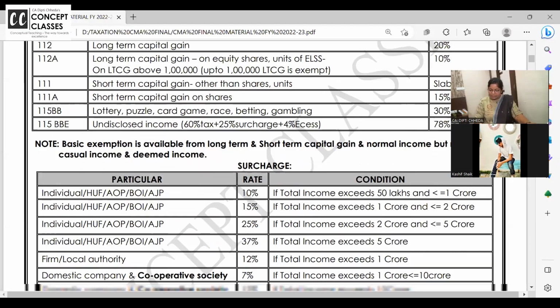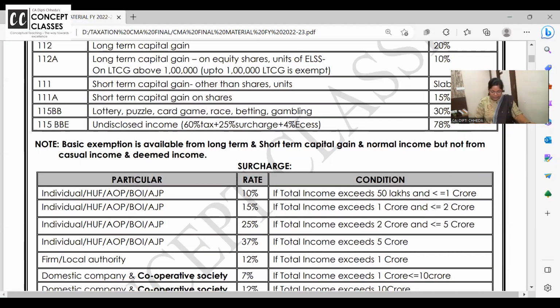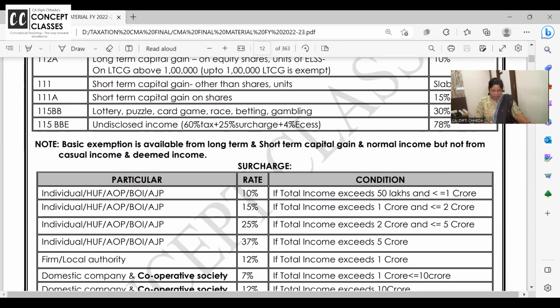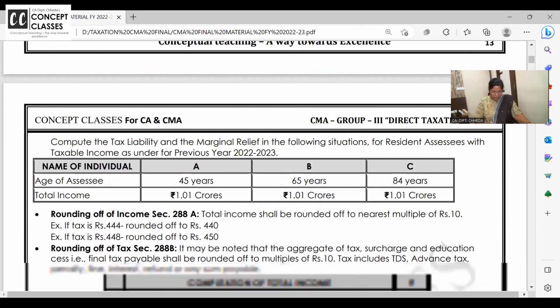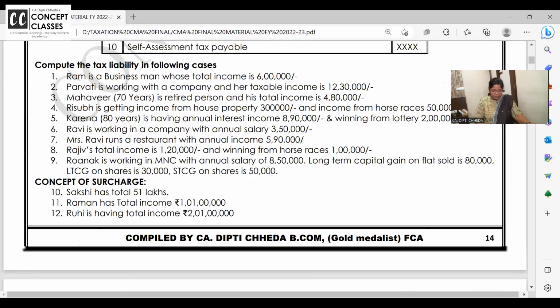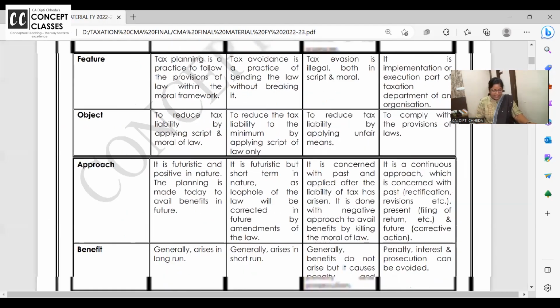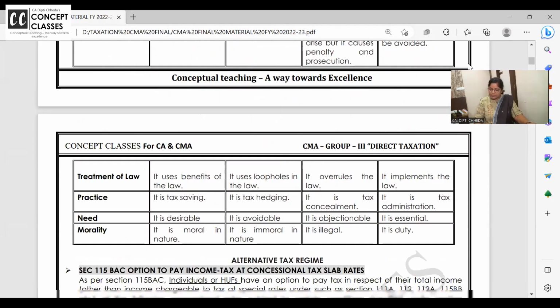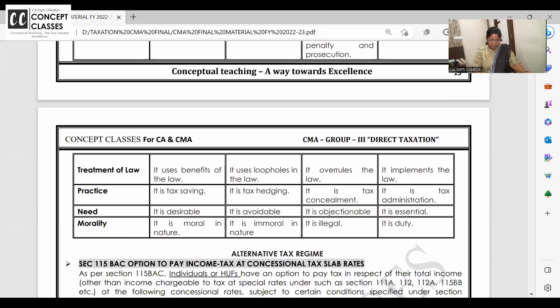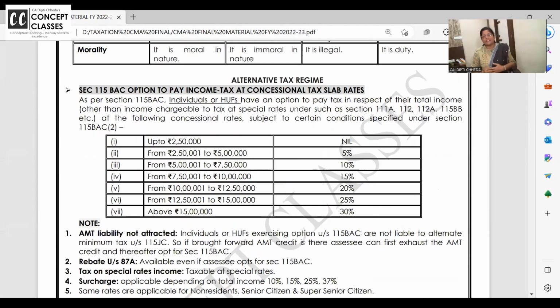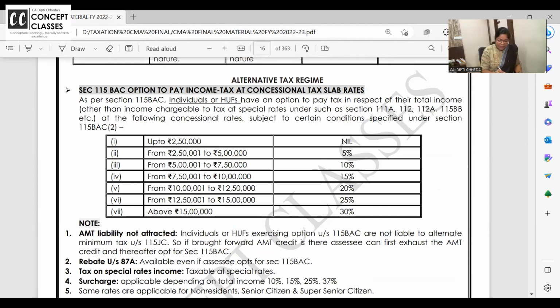So, ready to go? In your material, it is given right after this. We finished the earlier topics yesterday. I'm sharing the screen. I hope it is clear to all of you. All this surcharge we have finished. Tax planning and tax avoidance we have done. Now, the alternative tax regime is called Section 115BAC.